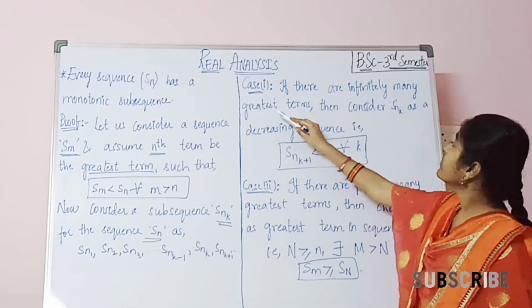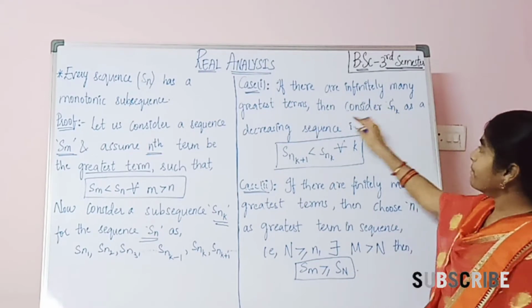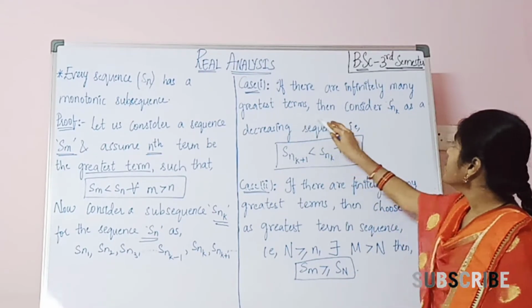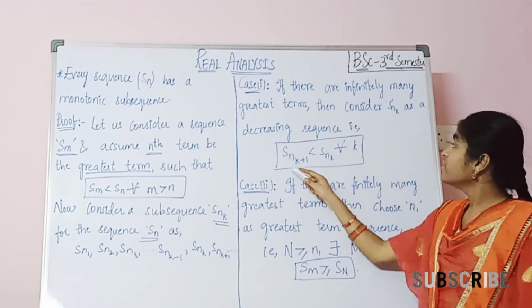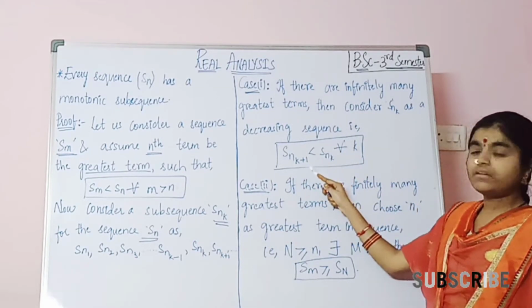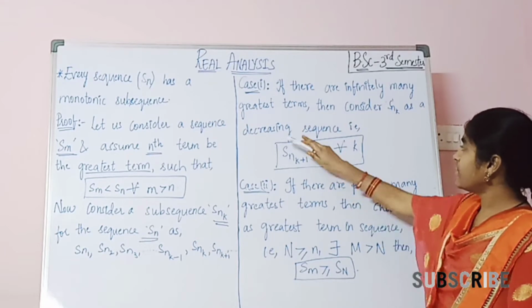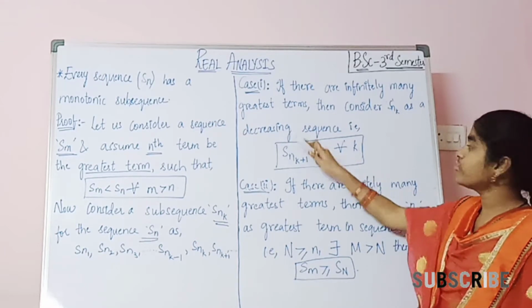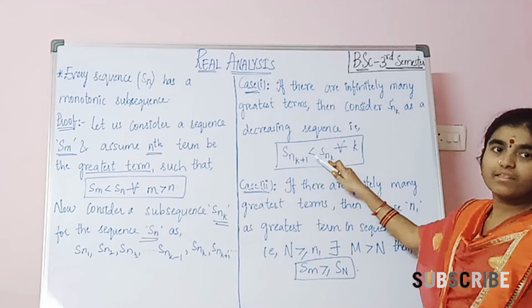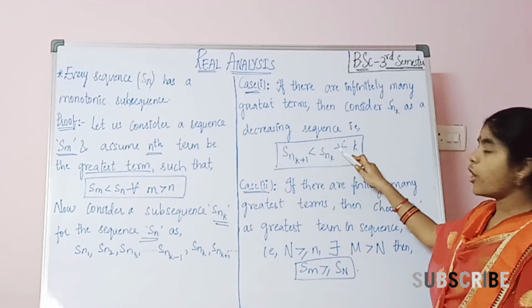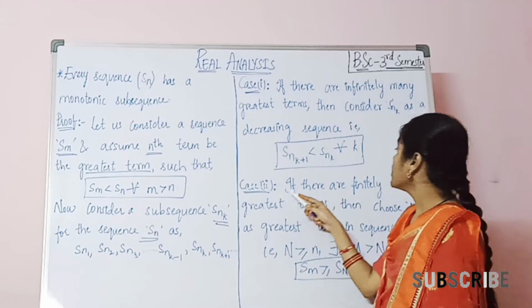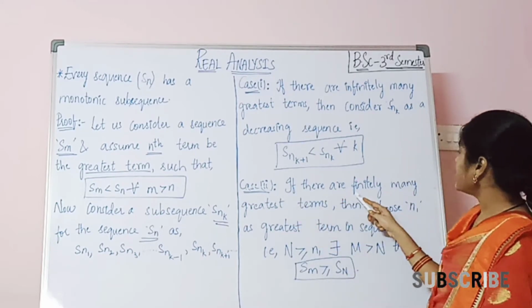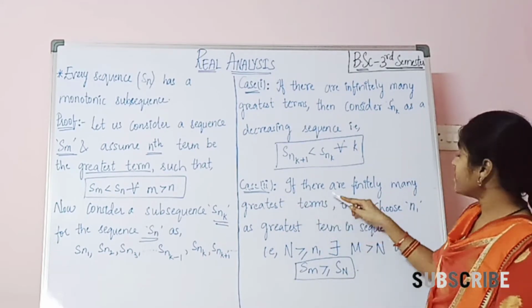Coming to case 1: if there are infinitely many greatest terms, then consider Snk as a decreasing sequence. That is, as it is a decreasing sequence, Snk plus 1 is less than Snk for all k. This is case 1.